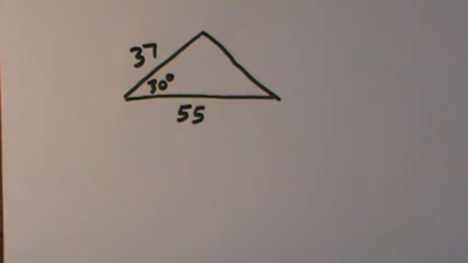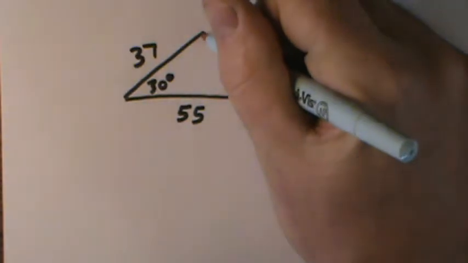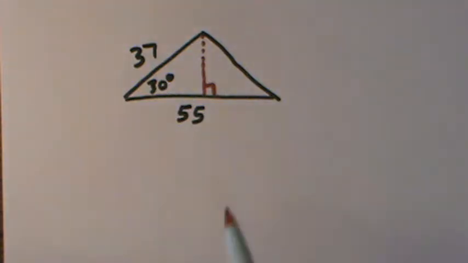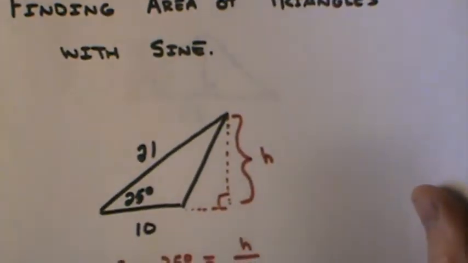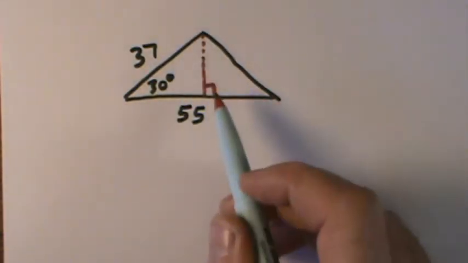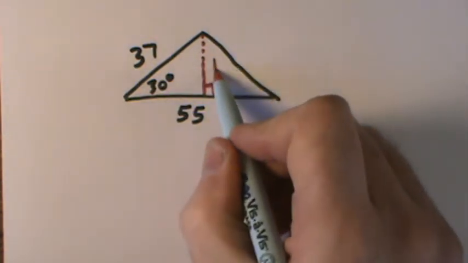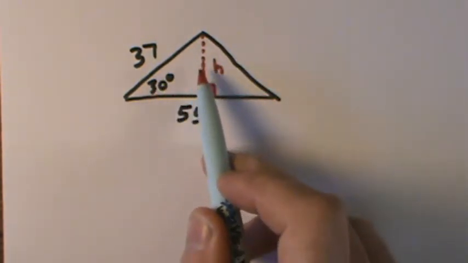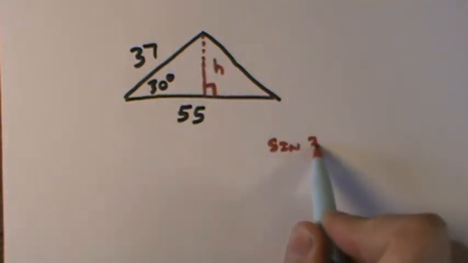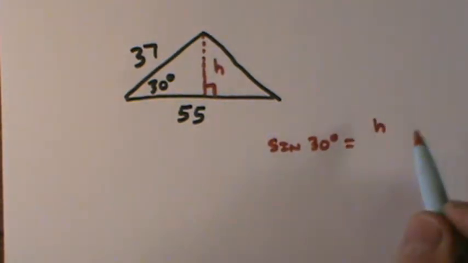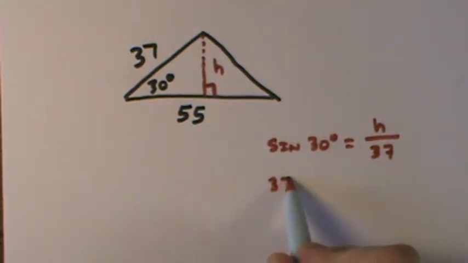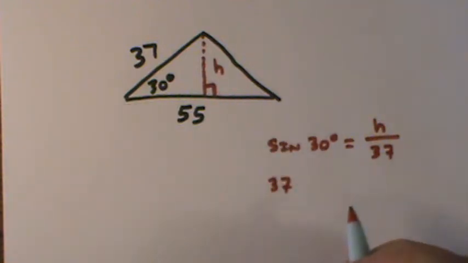The part that will remain the same is you do want to drop a perpendicular. Sometimes that altitude or height of your triangle will fall inside the triangle. Sometimes it'll fall to the outside. It is what it is. Now this height is never going to change. To find this height, it's going to be sine, which would be opposite over hypotenuse. So if I say sine of 30 degrees is equal to opposite, which is h in this case, over 37, I can bring that 37 up, and I have a value for my height in this triangle.